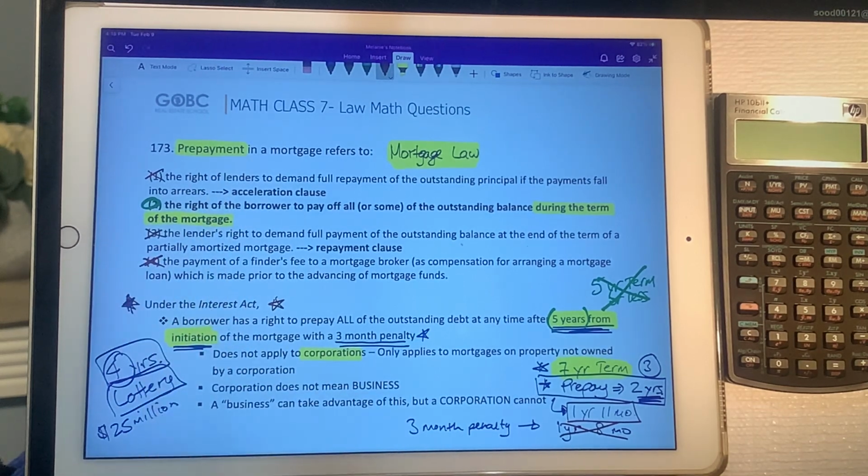It's the part of the Interest Act that tells you that you have the right to pay off all or some of the outstanding balance during the term of the mortgage, provided that it is prepaid after 5 years from initiation and you pay that 3-month penalty, and it's not for a corporation. So it can only be for individuals or businesses that are not incorporated.